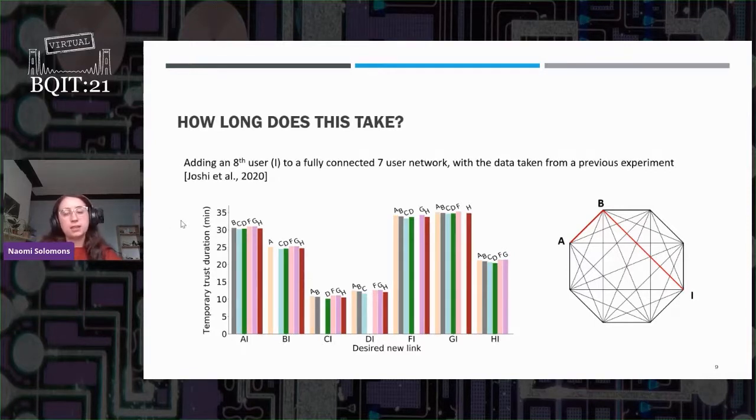So just to be clear, the bins on the x-axis are the desired end link. For simplicity, we've said our new user is I, and they're wishing to communicate with someone on the network. And then the trusted users are the different colors. And it maximizes at about 35 minutes. So that's actually a very reasonable and practical amount of time. For example, if Alice and Bob lived near each other, but Ivan was in a different country, Alice could send a rep over to Bob's lab just for the amount of time taken for her to carry out the first round of QKD with Ivan, making sure Bob's not carrying out an imposter attack. And from that point onwards, she would have a secure channel with Ivan.